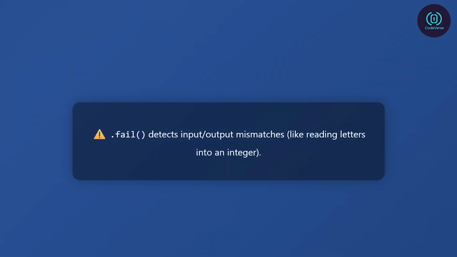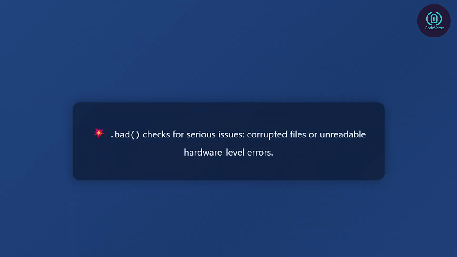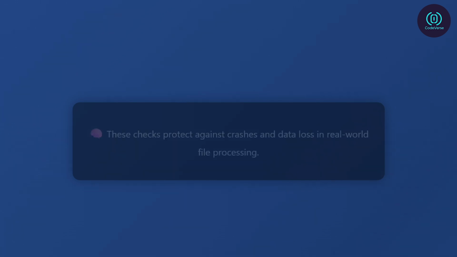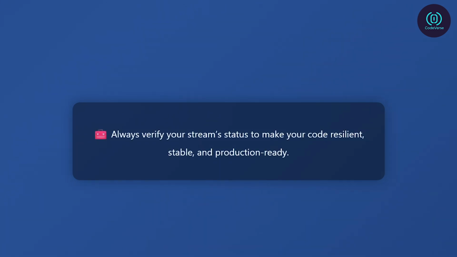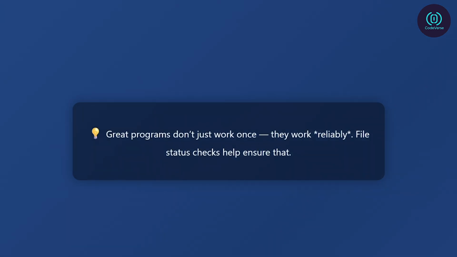You also have .fail() and .bad(), two more tools to catch problems. .fail() checks for general input-output failures, like trying to read a string into an integer. .bad() is more serious. It means something went really wrong, like hardware issues or file corruption. These file status checks make your program smarter and more stable. They help you handle unexpected situations, like missing files or bad formats, without crashing. So remember, file handling is not just about writing code that works. It's about writing code that keeps working no matter what happens. And that starts by always checking your file stream status.